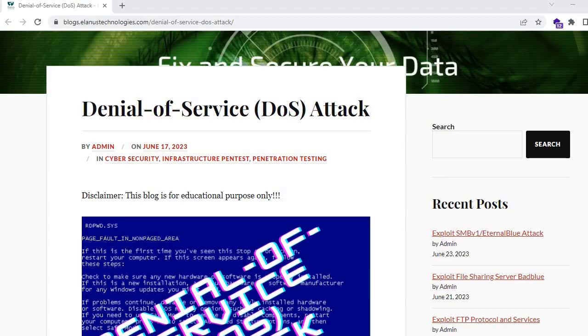This happens due to RDP. In this example we are taking a vulnerable RDP service, which is not able to handle or process the packet in memory, and due to that the DoS condition happens on the particular Windows machine.